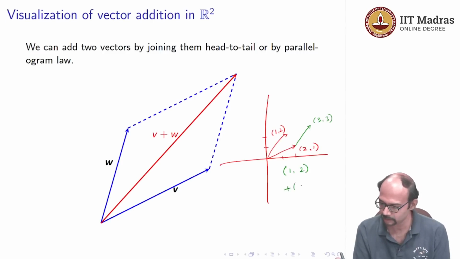So, 1 comma 2 plus 2 comma 1 is 3 comma 3.